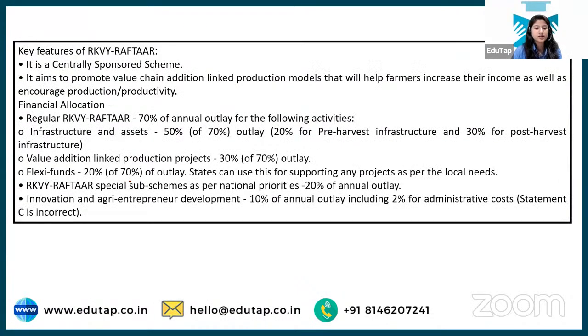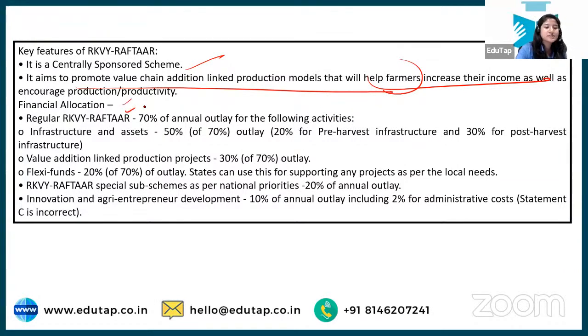Here is all the things that you have to understand about the particular scheme. It is a centrally sponsored scheme, aiming to promote value addition chain linked production models. And what will be done with that? This will help the farmers to increase their income. Financial allocation is there, 70% of annual outlay that would be divided. I've already taken a detailed session on this. If you have any confusion for this scheme, I would suggest you go through that particular lecture and all your doubts will be cleared.